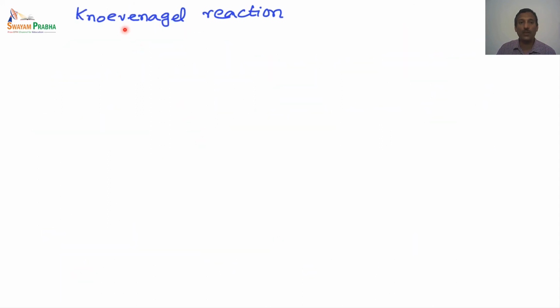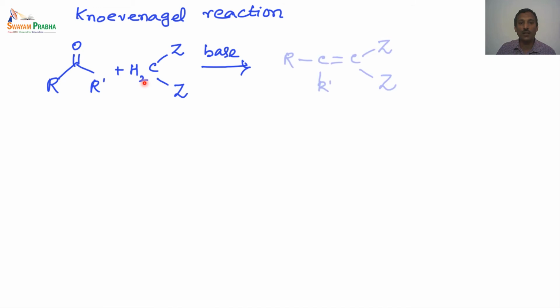The next one is the Knoevenagel reaction. So in this particular case, again a carbonyl compound is treated with an active methylene compound, because here what we have is an electron withdrawing group generally, and this proton is called active methylene hydrogens, because this electron withdrawing group makes this proton highly acidic. So by treatment with a milder base, this proton can be easily abstracted to give the corresponding alkene derivative. So we will see how the reaction actually proceeds.